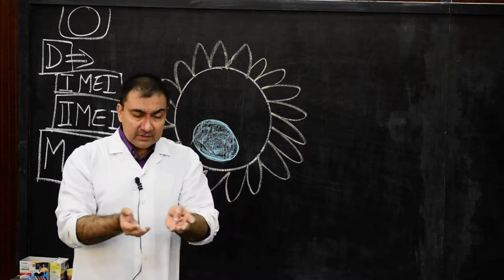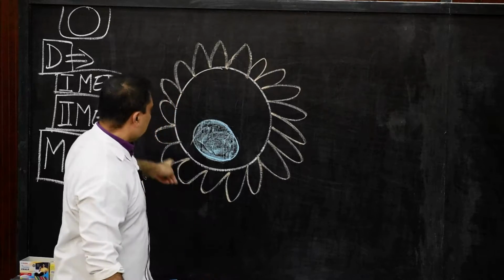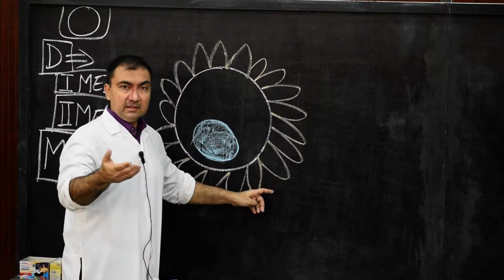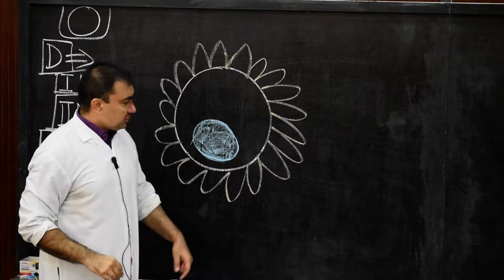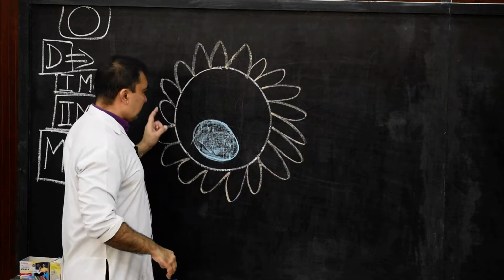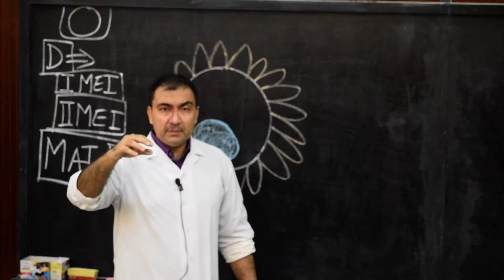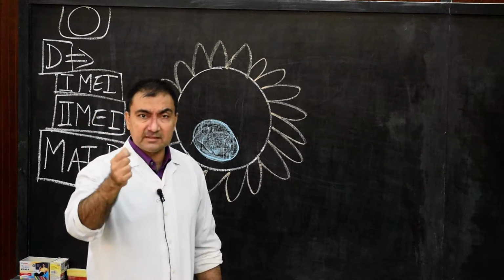The surrounding follicular cells are columnar, but now the surrounding follicular cells will change their size and shape, and also in number. So what will happen to this primary follicle now? This primary follicle becomes secondary follicle, where there will be 2 or more layers of cuboidal cells. That also we have studied in the last segment.